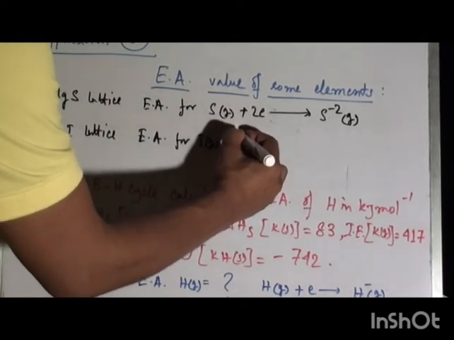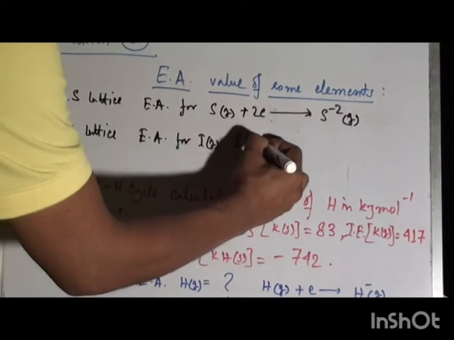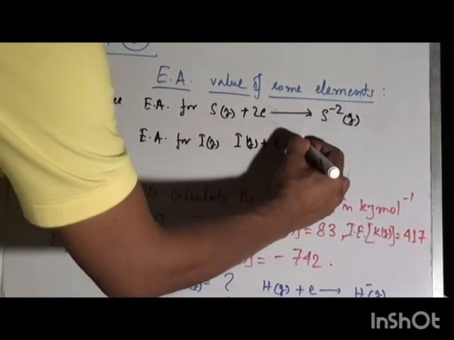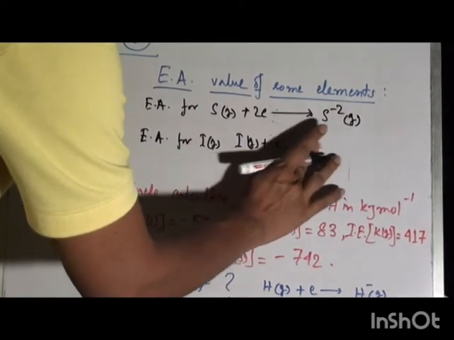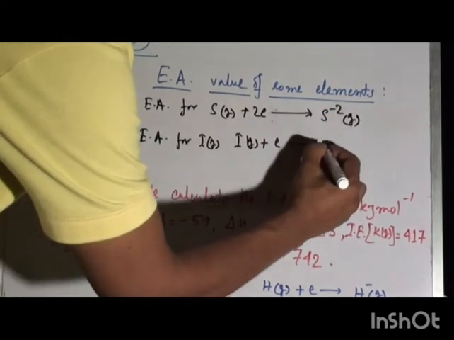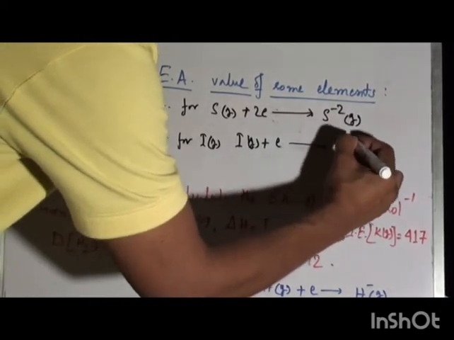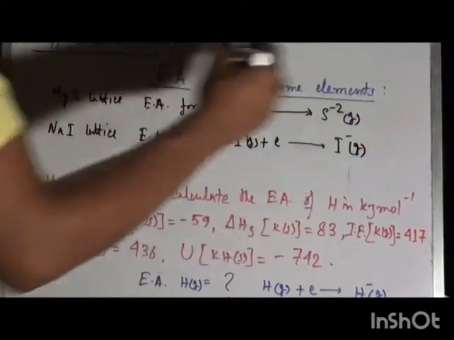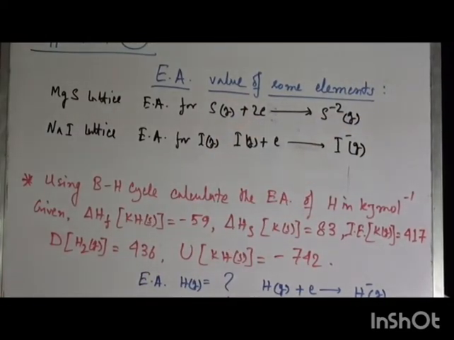For this equation, I gas plus electron gives I minus gas. For this step, EA can be calculated for iodine using the Born-Haber cycle of sodium iodide. We can easily calculate.